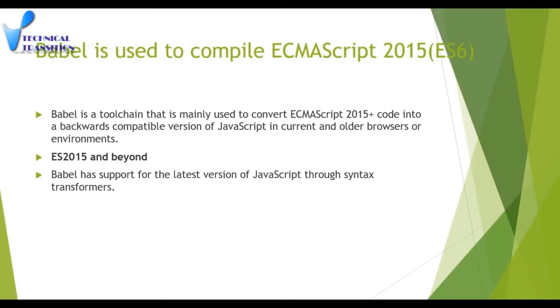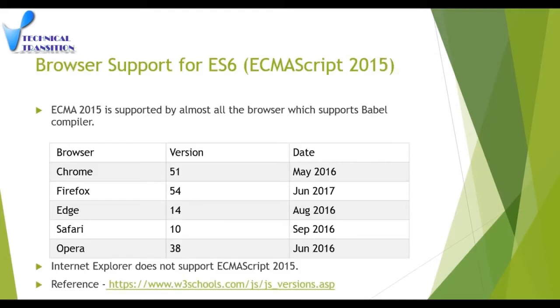We need the Babel compiler to run any ECMAScript. Babel is basically a toolchain mainly used to convert ECMAScript code into a backward compatible version of JavaScript in your current or older browser or environment. Babel supports almost all the latest JavaScript through syntax transformation. ECMAScript is supported by almost all browsers: Chrome, Firefox, Edge, Safari, Opera, all the latest browsers. But ECMAScript doesn't support Internet Explorer.